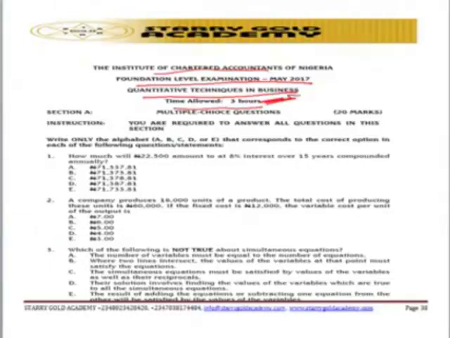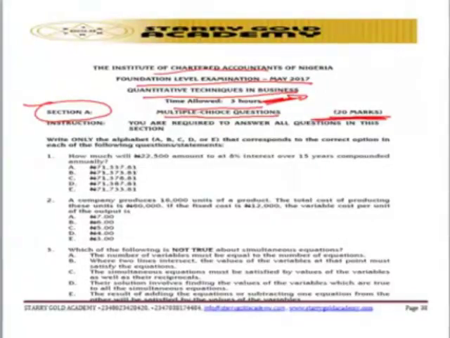I've already explained how you can manage your time. In this paper, we have a Section A, which is multiple choice questions, with 20 marks in total. You have question 1 to question 20, one mark each. So you are expected to spend no more than 1 minute 8 seconds on each question.